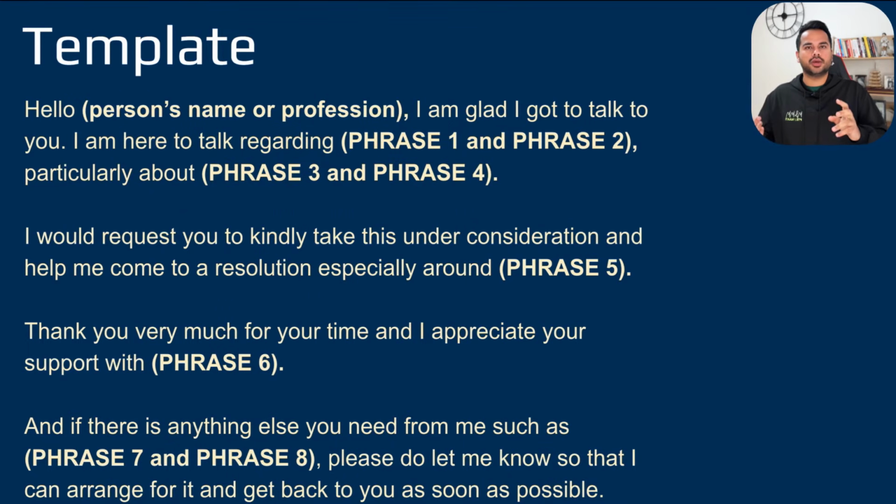After that, when I display a question, you will get to know how to use it. Particularly about phrase 3 and phrase 4, here we are going to add another 2 phrases. I would request you to kindly take this under consideration and help me come to a resolution, especially around another phrase. So phrase number 5 will go over here.